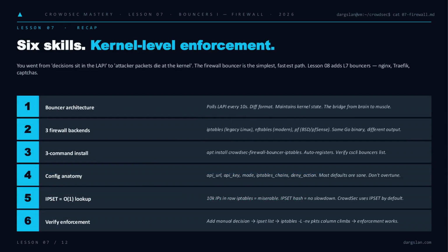So let's recap what you actually own now. 6 skills. The bouncer architecture, polling LAPI every 10 seconds and pushing diffs into kernel state. 3 backends, iptables, nftables, PF, same Go binary. A 3-command install that auto-registers, a config you understand and won't overtune. ipset giving you O(1) lookups instead of linear iptables misery, and a verification loop using ipset list and the packet counters. Decisions became dropped packets. Brain became muscle. Lesson 08 takes us up the stack. Nginx, Traefik, CAPTCHAs at L7.